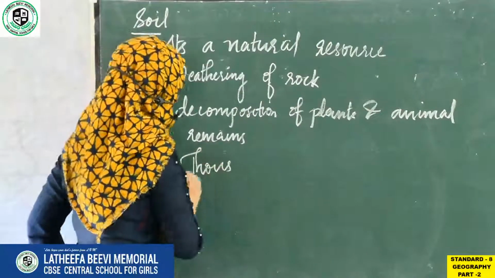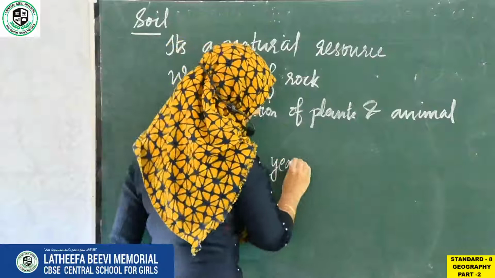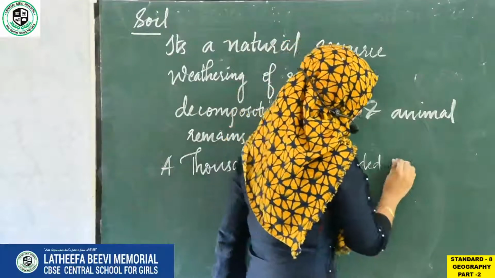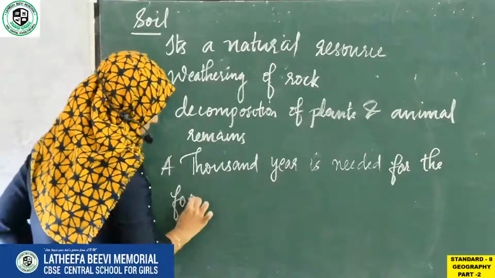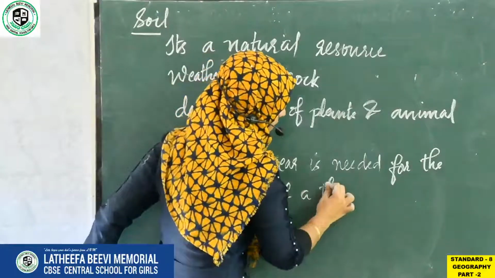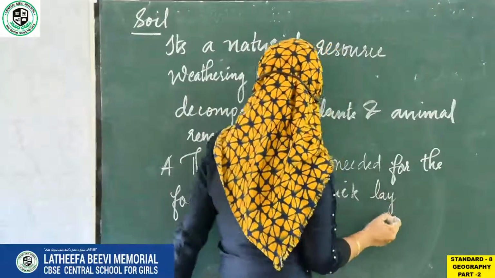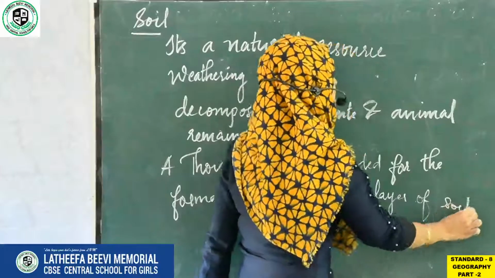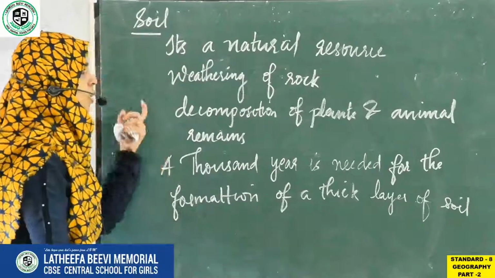How much time is needed to form a thick layer of soil? 1,000 years. Only if there are 1,000 years can a thick layer of soil form. So soil is a natural resource.